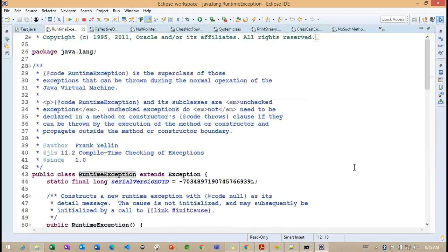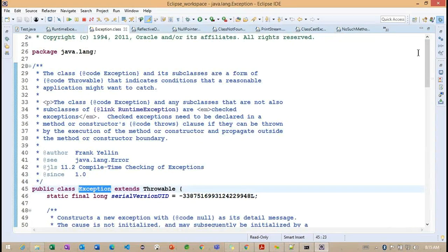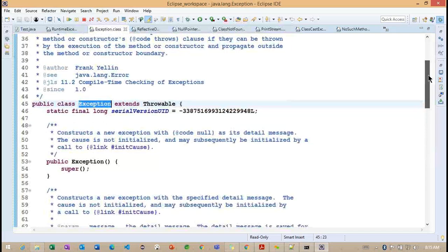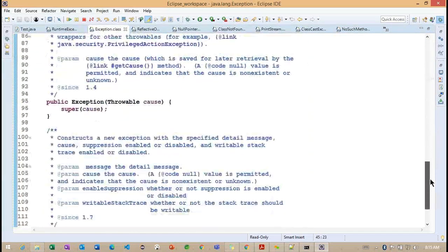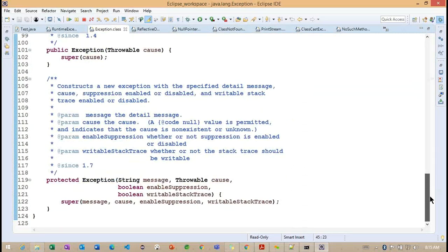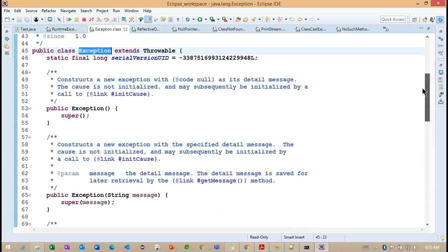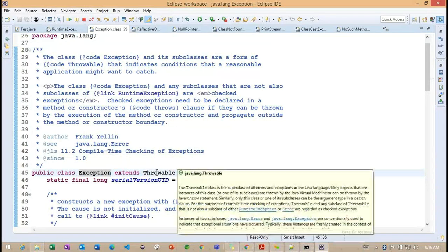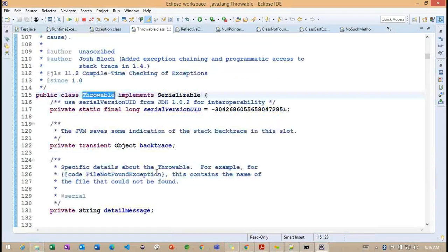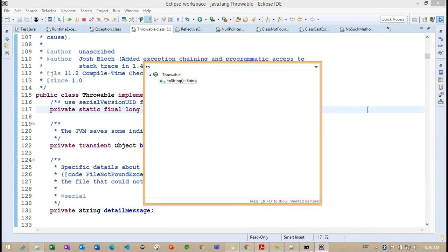And here we don't have a toString here. Now what we can do, we'll go to this particular exception class. Inside this exception class, you can observe these are the constructors we are having. Only constructor information is available inside this exception. And finally, we are moving into the Throwable class.